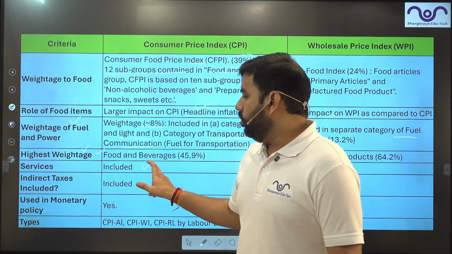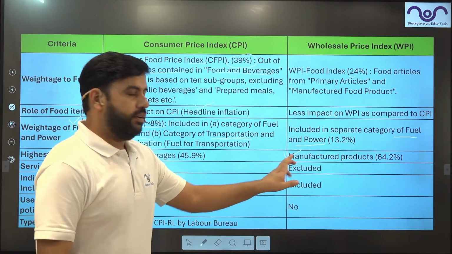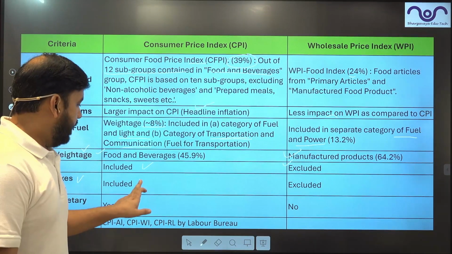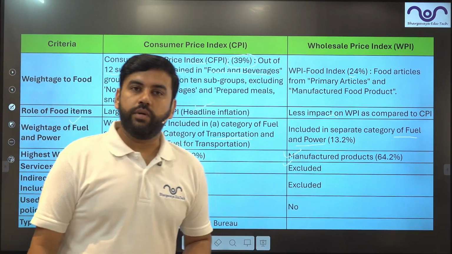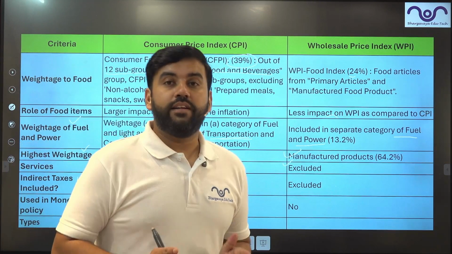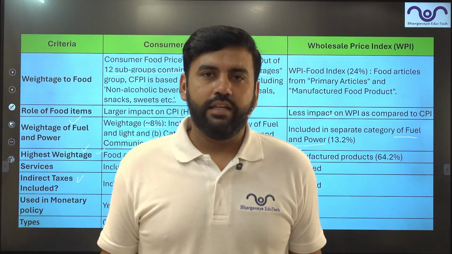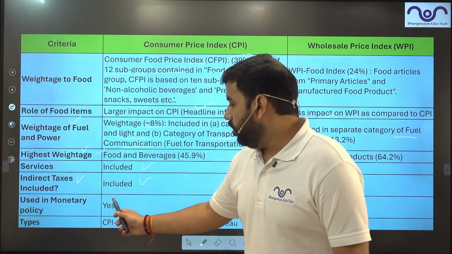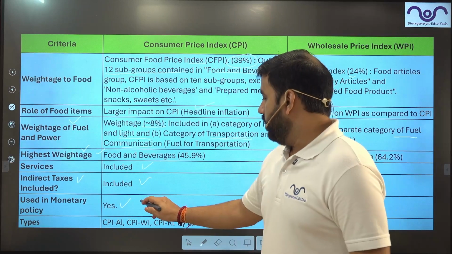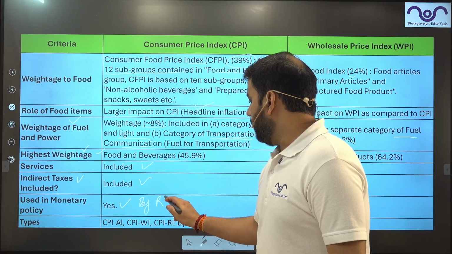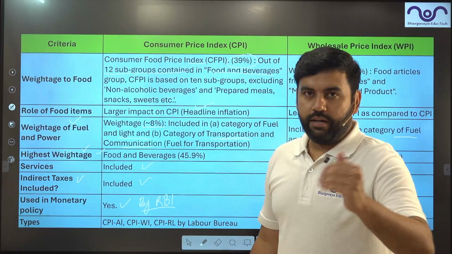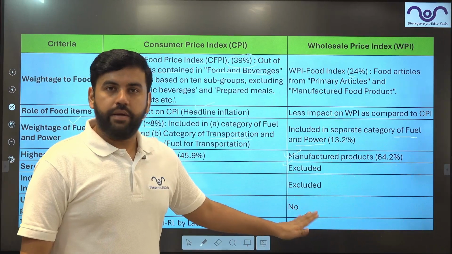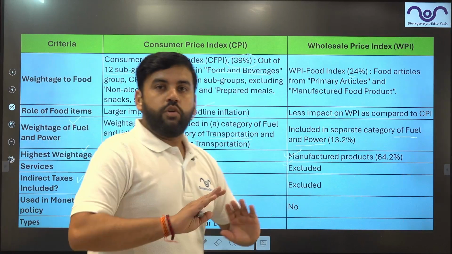Then comes services: included in CPI, on the other side, not included in WPI. Then comes direct taxes and indirect taxes: included in CPI, not included in WPI. WPI gives you the wholesaler price, guys. CPI will show you GST, but WPI does not. Then comes use in monetary policy by RBI. CPI is used by RBI. This was asked by UPSC in the prelim examination also, so it is used by RBI. On the other side, is WPI used by RBI? No.